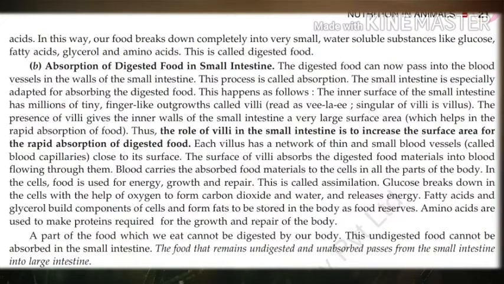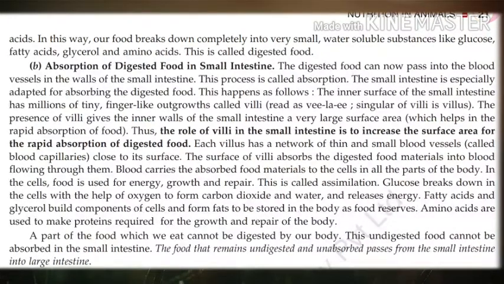acids. Understand? So starch and carbohydrates which were partially digested till now are completely digested by the action of intestinal juice, and proteins which were also partially digested till now are completely digested by the action of intestinal juice.